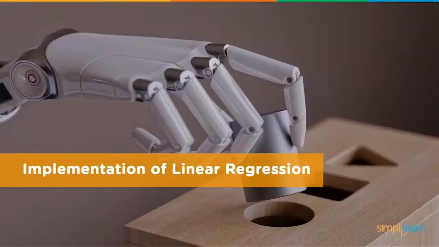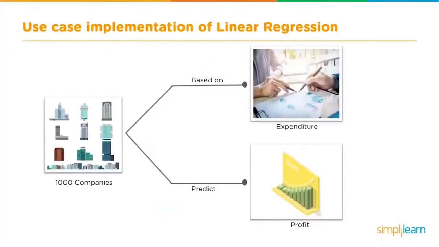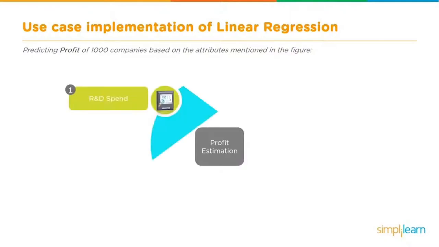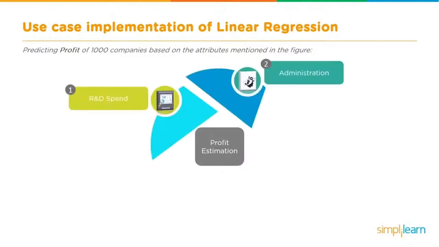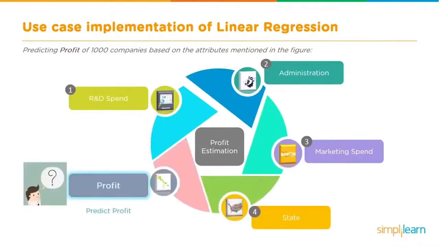Implementation of linear regression. Now we get into my favorite part. Let's understand how multiple linear regression works by implementing it in Python. If you remember before, we were looking at a company and just based on its R&D, trying to figure out its profit. We're going to go back to that, and we're going to predict its profit. But instead of predicting it just on the R&D, we're going to look at other factors like administration costs, marketing costs, and so on. And from there, we're going to see if we can figure out what the profit of that company is going to be.